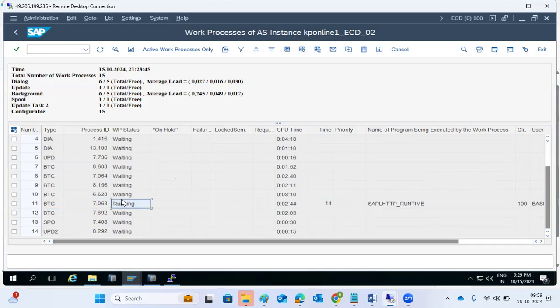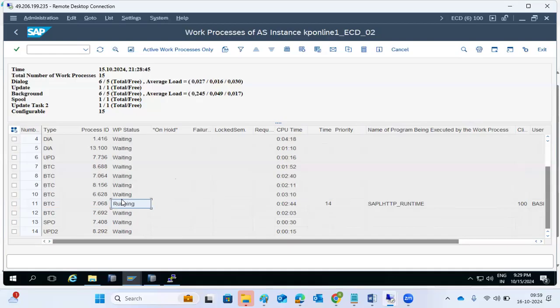Suppose for example you take your phone call. You are speaking with someone and immediately that person puts you on hold because they are speaking to some other person. Once that person's call is completed, then you will be in the running status, right? Just think like that, then you can understand the difference.